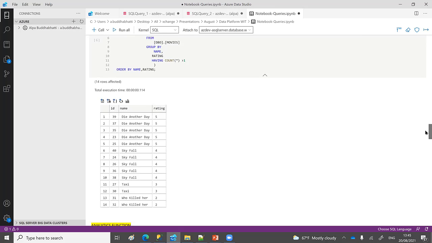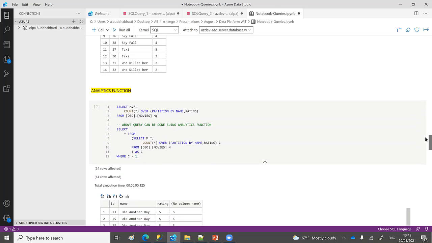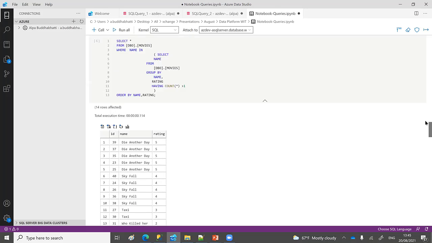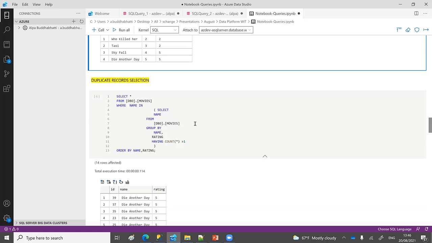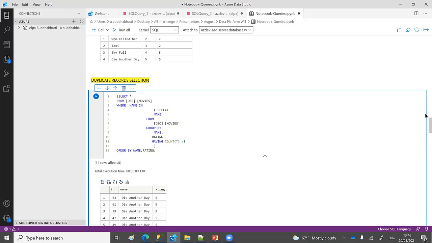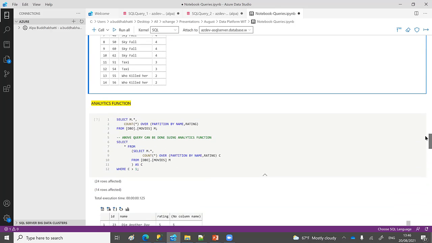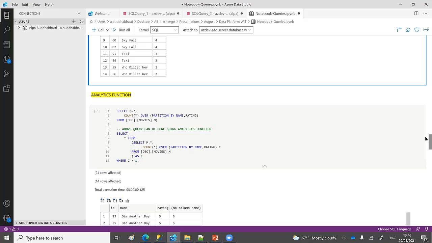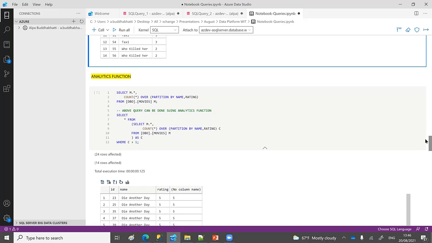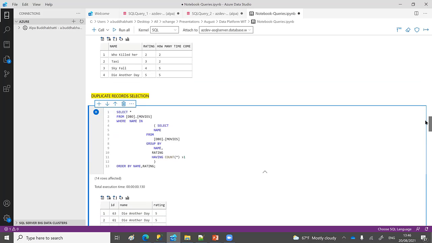So for that, these are my queries. Oh, sorry. Have we done this one? Yeah, that is the query. Here I have just added a different flavor of the same query as well. Let me give you a little more information about that.